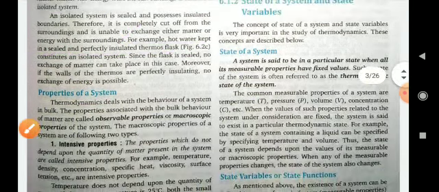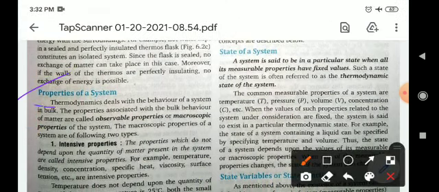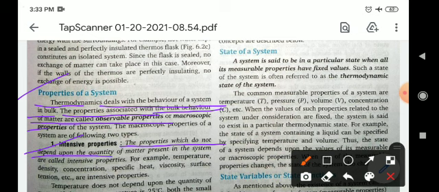Now, properties of a system. Thermodynamics deals with the behavior of a system in bulk. The properties associated with the bulk behavior of matter are called observable properties or macroscopic properties of the system. The properties are of two types. Intensive properties: the properties which do not depend upon the quantity of matter present in the system are called intensive properties.